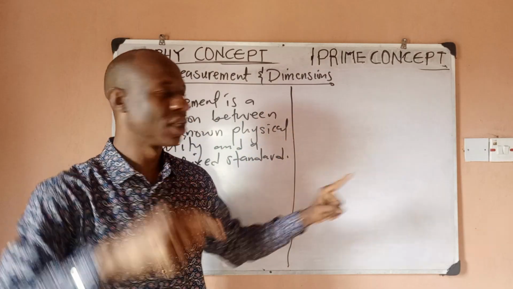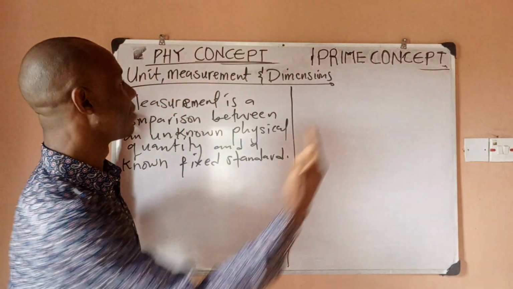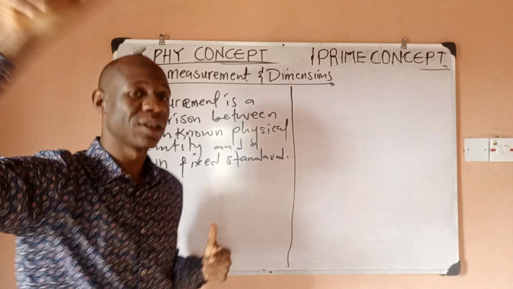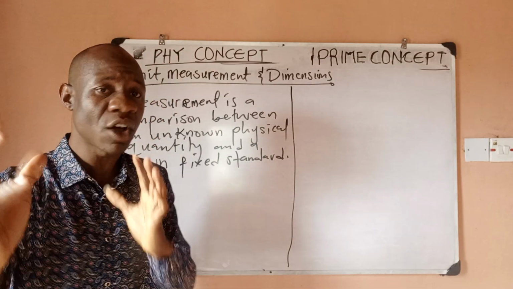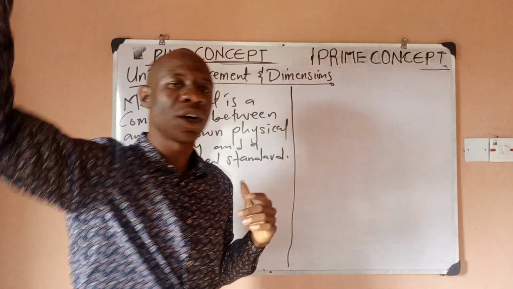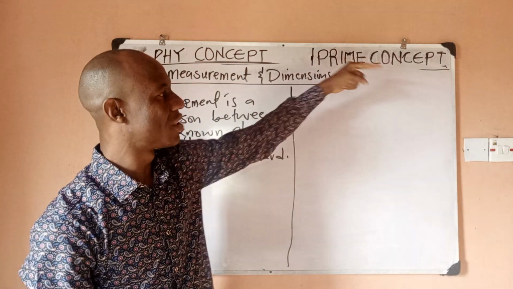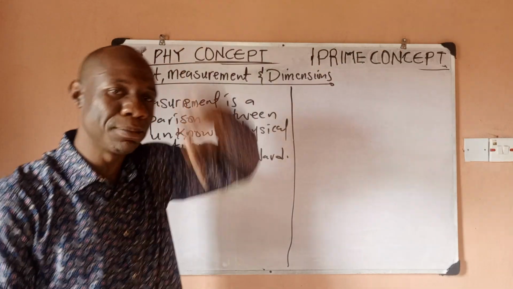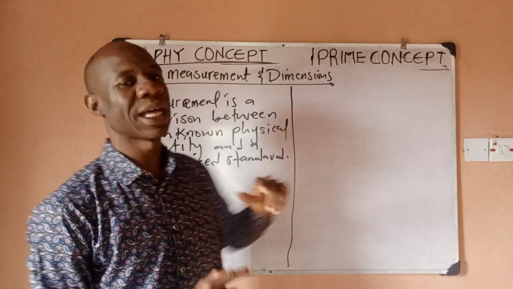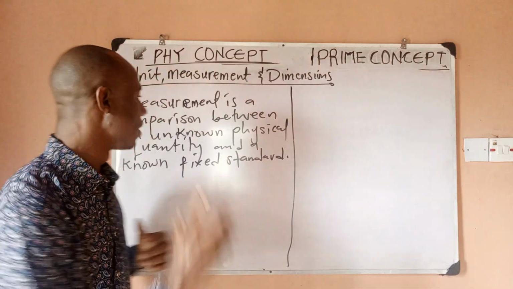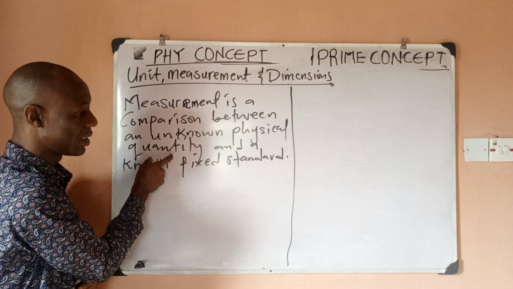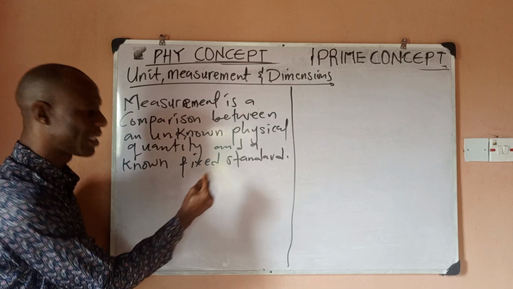So if I have a board that is bigger than this, relative to this 1 meter, I can determine if that one is going to be 2 meters or 3 meters or 4 meters, right? Because I already have a fixed standard, which is now this board. So any other thing relative to this, whether it is smaller or bigger, I can determine the size relative to what? The standard, which I have called what? 1 meter. So that is measurement in physics. So measurement is actually a comparison of an unknown physical quantity and a known fixed standard.